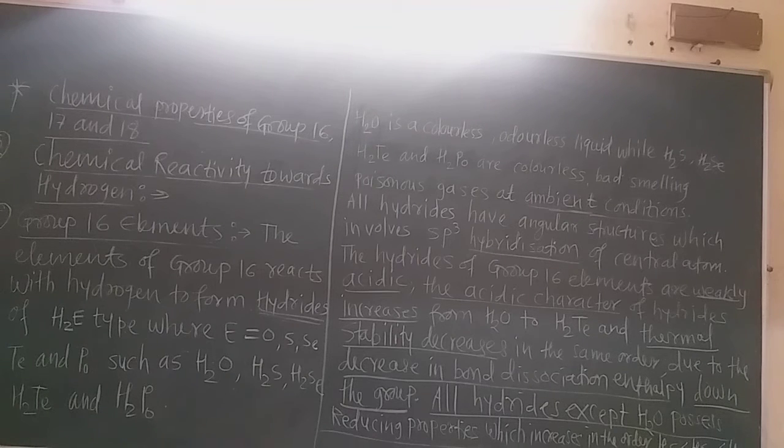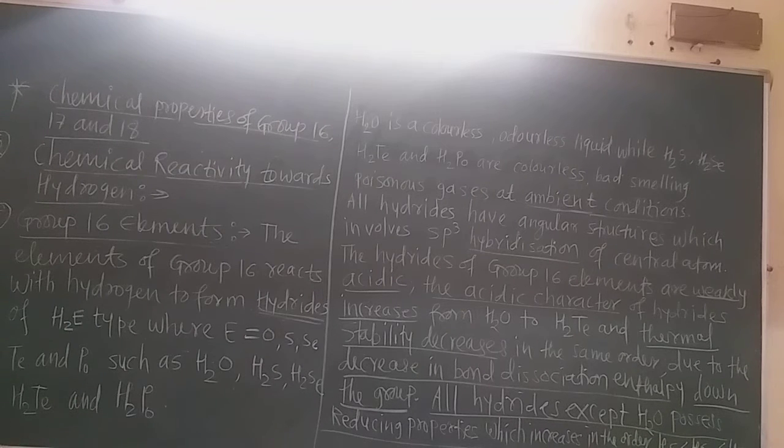Now the hydrides of group 16 are weakly acidic. We know that H2S gas is weakly acidic, because when we do reactions during the detection of basic radicals, due to the acidic nature of H2S gas, many elements like nickel and cobalt get precipitated by H2S gas or H2S liquid.